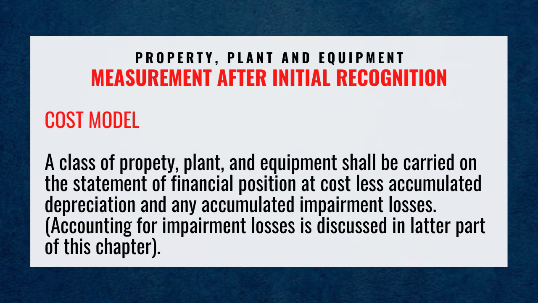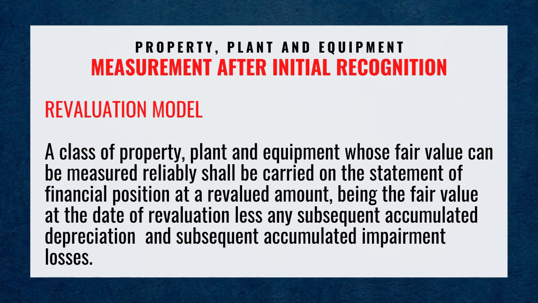Cost model. A class of property, plant, and equipment shall be carried on the statement of financial position at cost, less accumulated depreciation and any accumulated impairment losses. Accounting for impairment losses is discussed in a later part of this chapter.